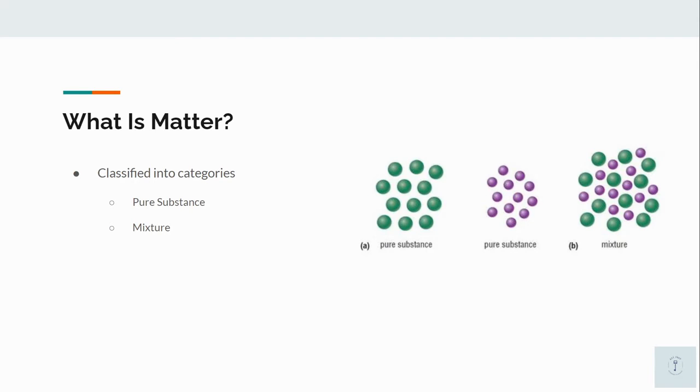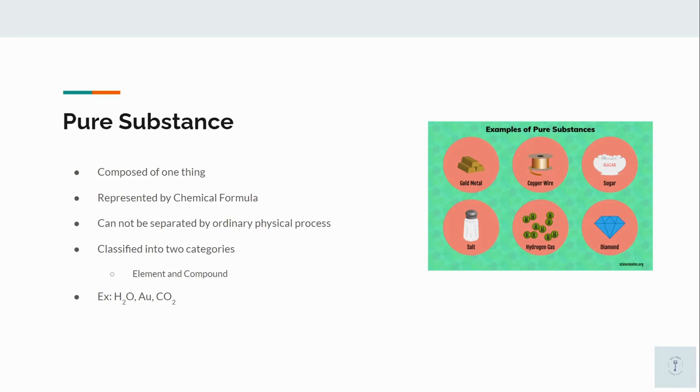Matter is classified into 2 categories: pure substances and mixtures. Pure substances are composed of only one thing. They can be represented with a chemical formula. They cannot be separated by an ordinary physical process. They are classified into 2 categories: elements and compounds. Some examples of pure substances are H2O, Au, and CO2.